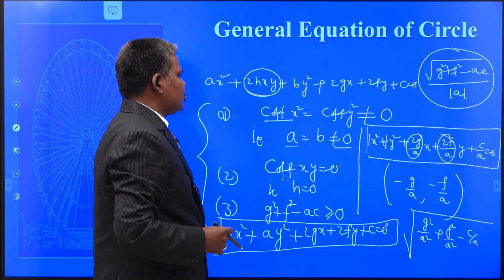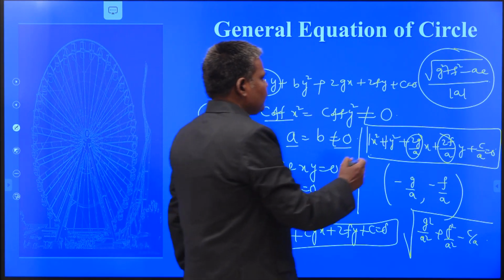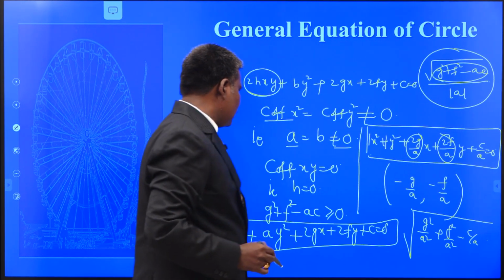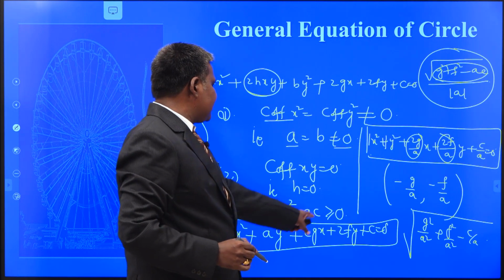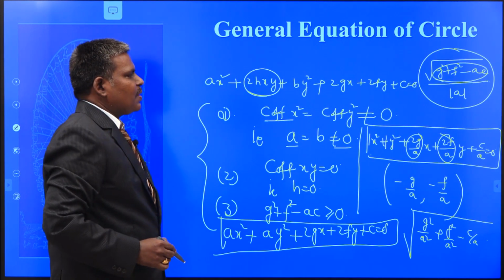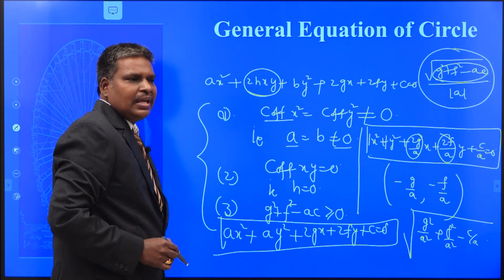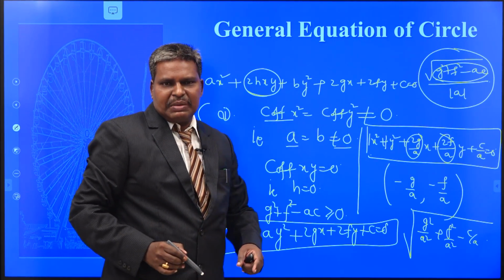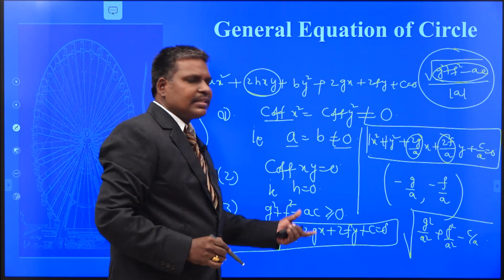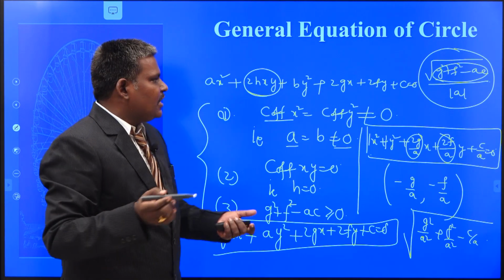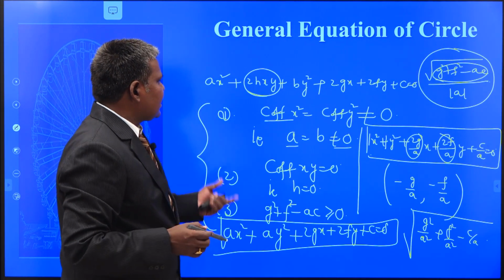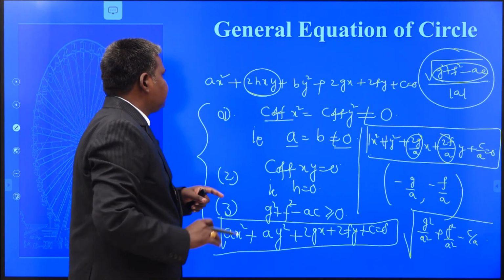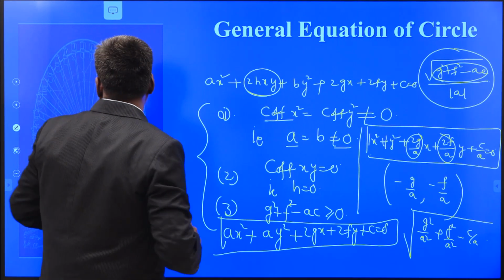is always positive, and it exists when g square plus f square minus ac should be greater than or equal to 0. That is why the third condition is framed in this manner. G square plus f square minus ac should be greater than or equal to 0. If it is equal to 0, the equation becomes a point circle. If it is greater than 0, that becomes a real circle. If it is less than 0, your circle is imaginary. In this manner, we can find the general equation of the circle.